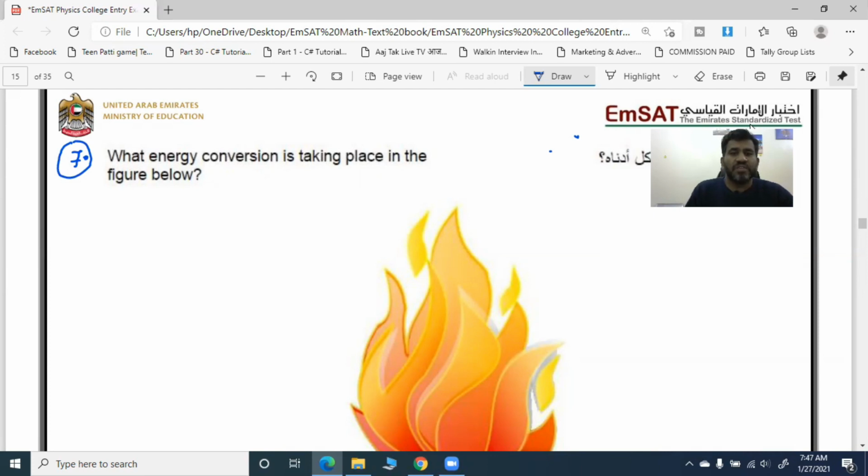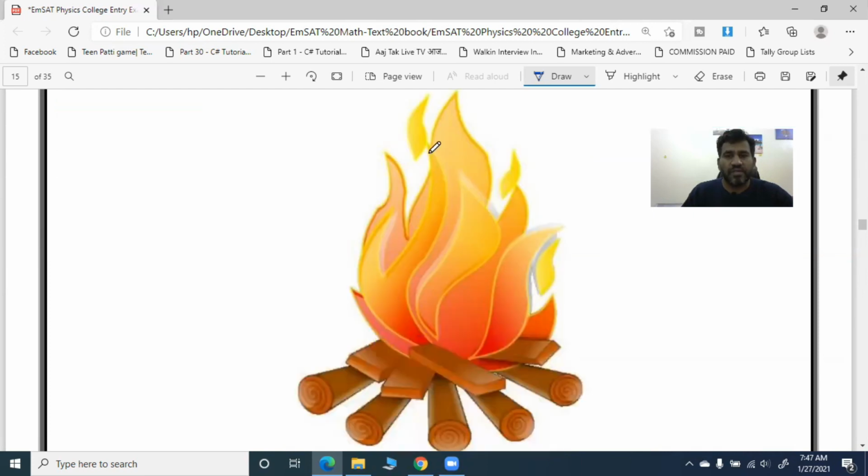What energy conversion is taking place in the figure below? If you see the figure or the arrangement, what type of energy is taking place here? What is it actually showing? You are burning something, and because of that, heat is generated. Heat being generated means temperature increases, and along with the heat, light is also radiated. The region becomes brighter.